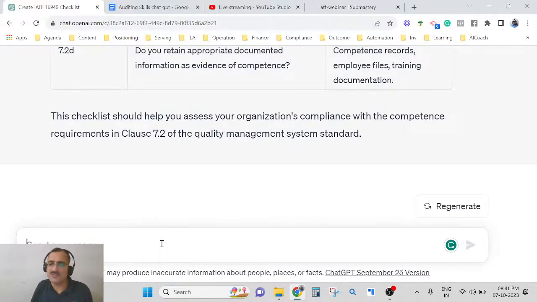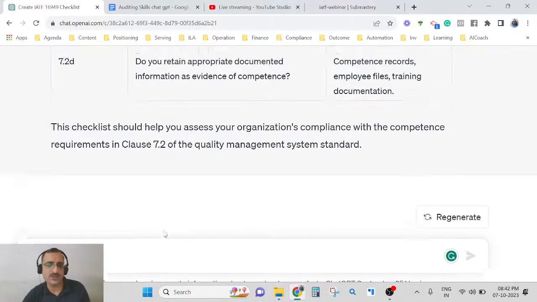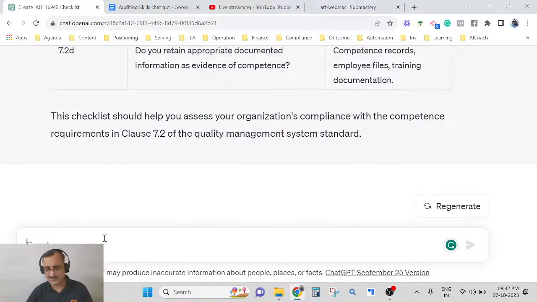In a similar way, if you want to take work from ChatGPT, you must be aware of what questions to ask. That expertise, or competence, of asking questions is called prompting. So you must be aware of what prompt to ask. Of course, it's not that difficult. You will learn with time. Okay, great, it has done good work. Thank you very much, ChatGPT. You have done good work.